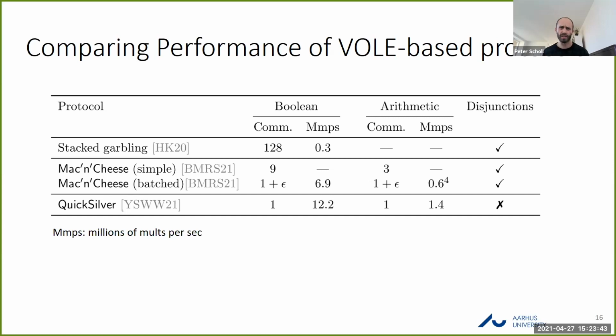And I've also got here this stacked garbling approach, which is zero knowledge from garbled circuits, which was previously the only zero knowledge protocol in this setting known to support disjunctions. But this is only for Boolean circuits and also has much higher communication because you have to communicate a single AES key essentially for every AND gate in the circuit. So with Vector-OLE, you get much lower communication and also computational costs compared with garbled circuits.